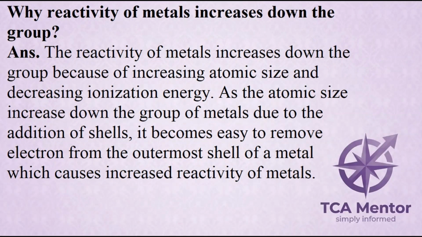Why reactivity of metals increases down the group? ANS. The reactivity of metals increases down the group because of increasing atomic size and decreasing ionization energy. As the atomic size increases down the group of metals due to the addition of shells, it becomes easy to remove an electron from the outermost shell of a metal, which causes increased reactivity of metals.